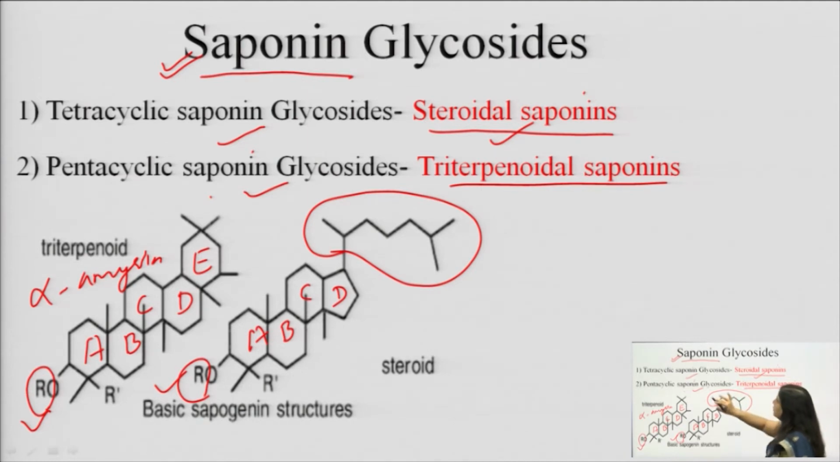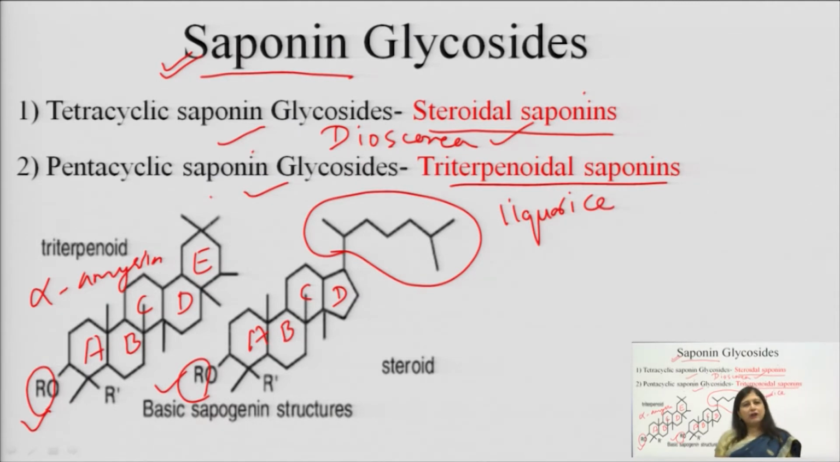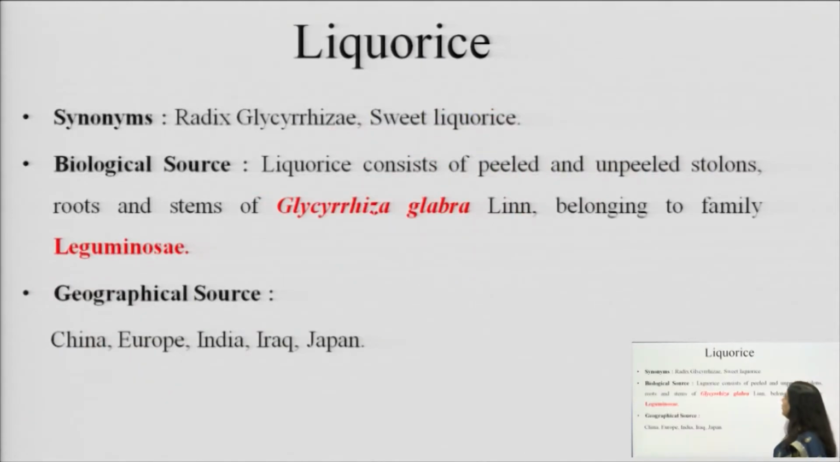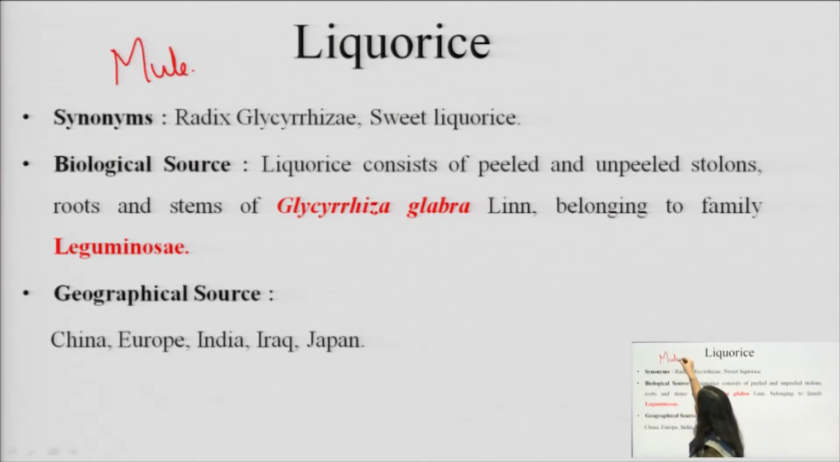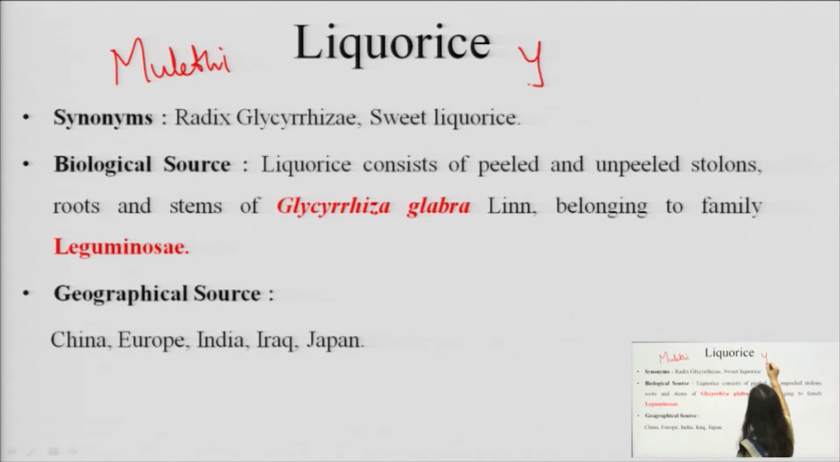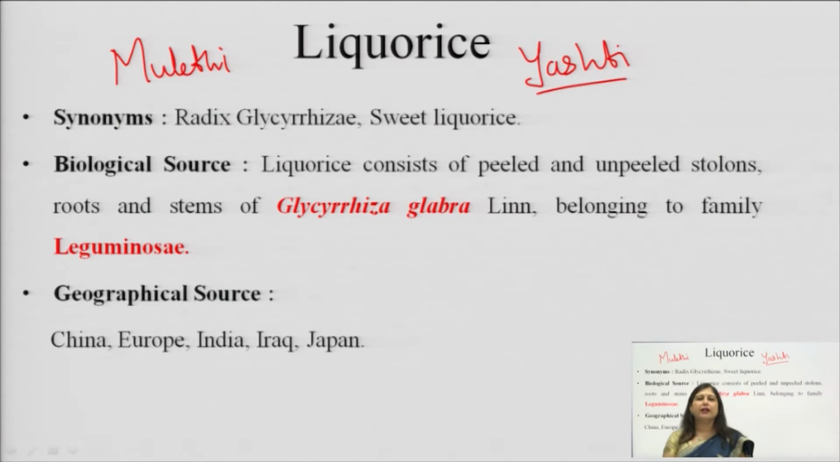Now, in today's class we are going to study dioscorea in case of the steroidal saponin and licorice in case of the triterpenoidal saponin. I will start with licorice first, which is a triterpenoidal saponin. Commonly this licorice is also known as mulethi. You must have heard that in Hindi it is known as mulethi. In Sanskrit it is known as yashti. In certain books you will find this drug given by the name yashti. So it can be yashti madhu, yashti, mulethi; these are the common vernacular names of licorice.